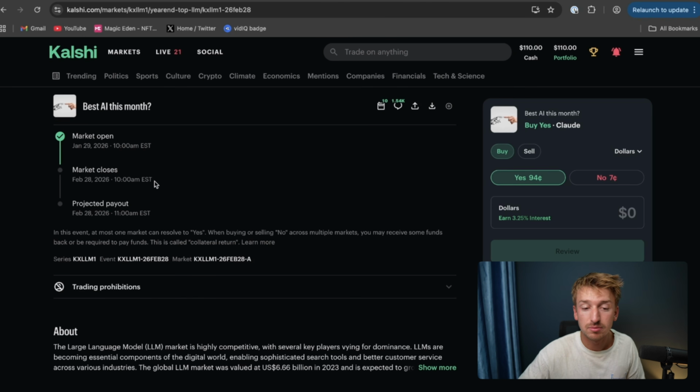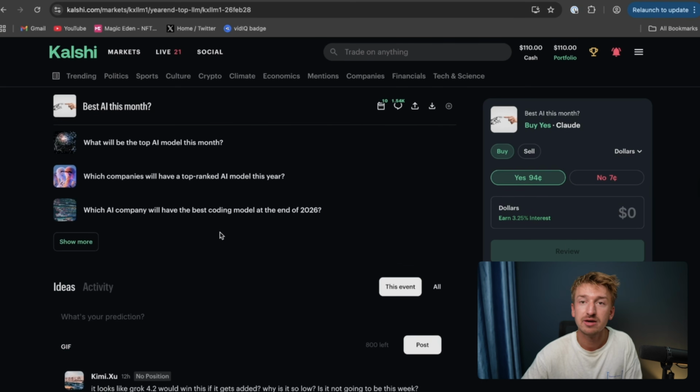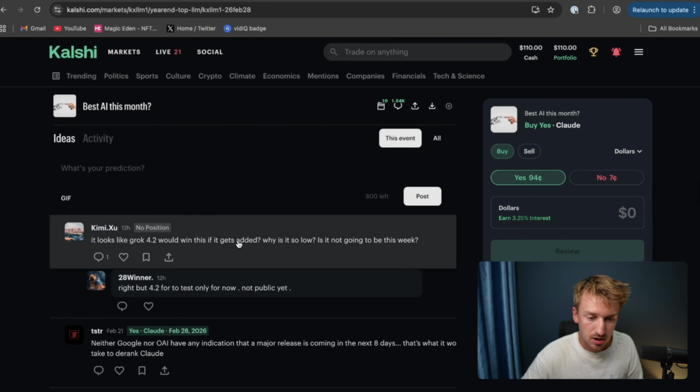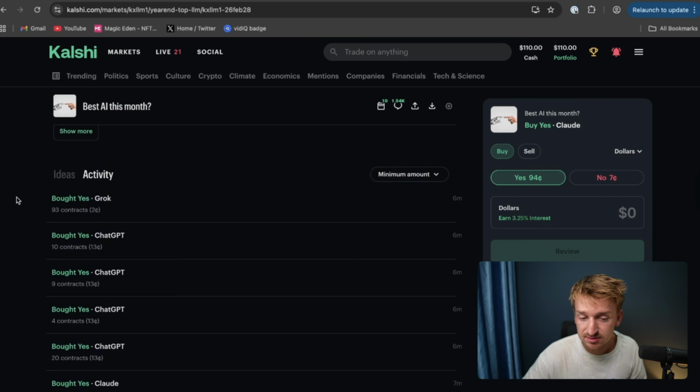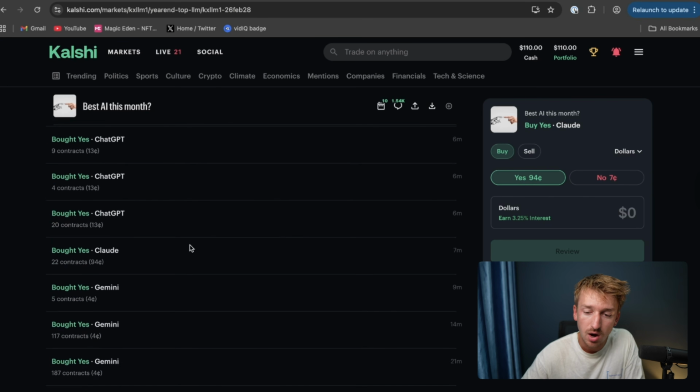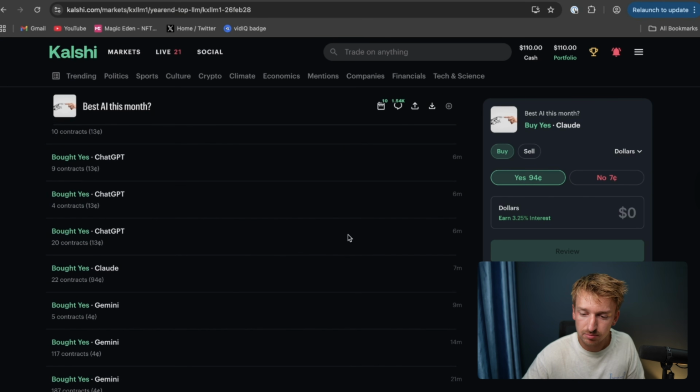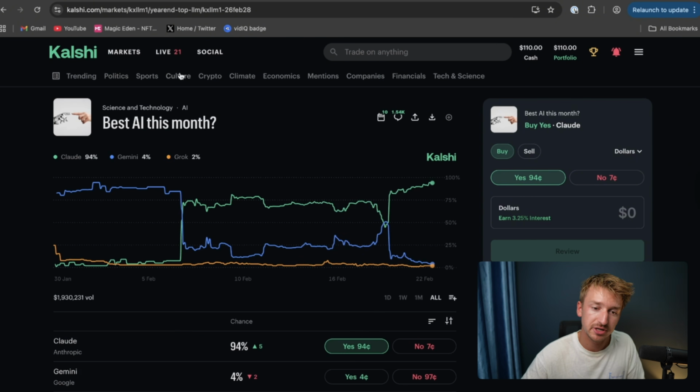So whichever model is the best at that time will basically win. If we scroll further down, you can see all sorts of comments on this market that people are talking about. You can see the activity to see exactly what people are buying. You have loads of different purchases in the last hour on this market. So I just really love Kalshi and these prediction markets. I find them so fun.